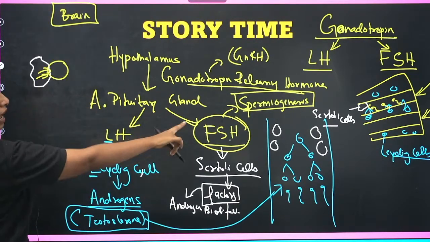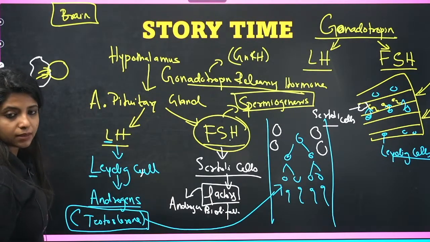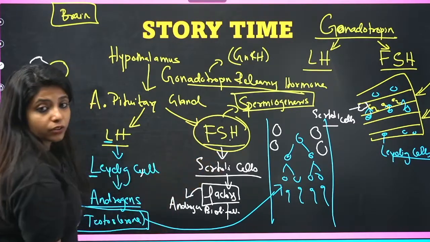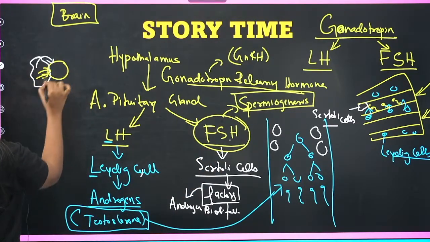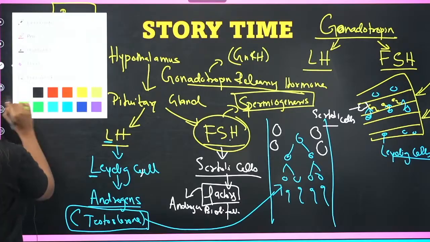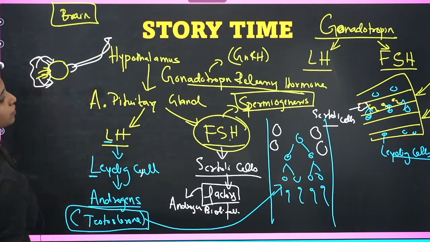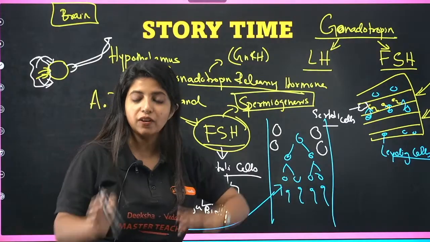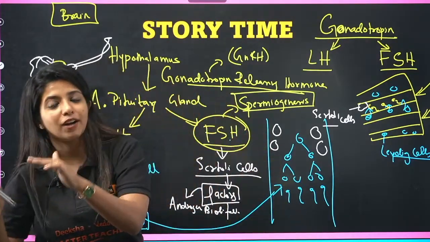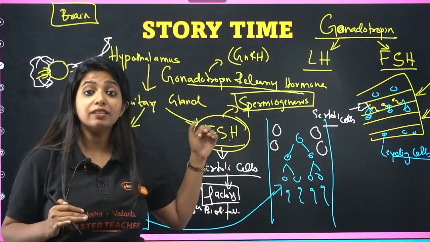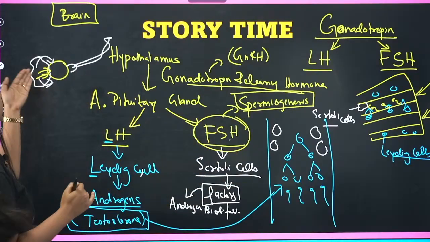So when FSH goes and acts on the Sertoli cells, the Sertoli cells provide nourishment such that it helps in the entire process of spermatogenesis, that is the conversion of spermatids to spermatozoa. If FSH is not there, who will tell the Sertoli cells to provide nourishment?